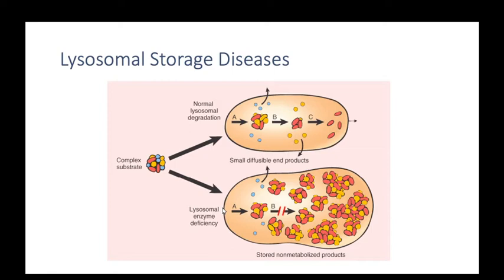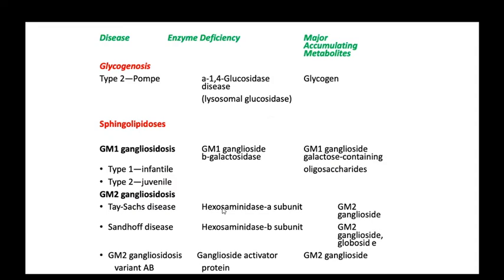Now coming to the diseases due to lysosomal storage, these are the enzymes and the major substrates that accumulate. In glycogenosis type 2, also known as Pompe's disease, there is a deficiency of the 1,4-glucosidase enzyme, and the substrate that accumulates is glycogen.